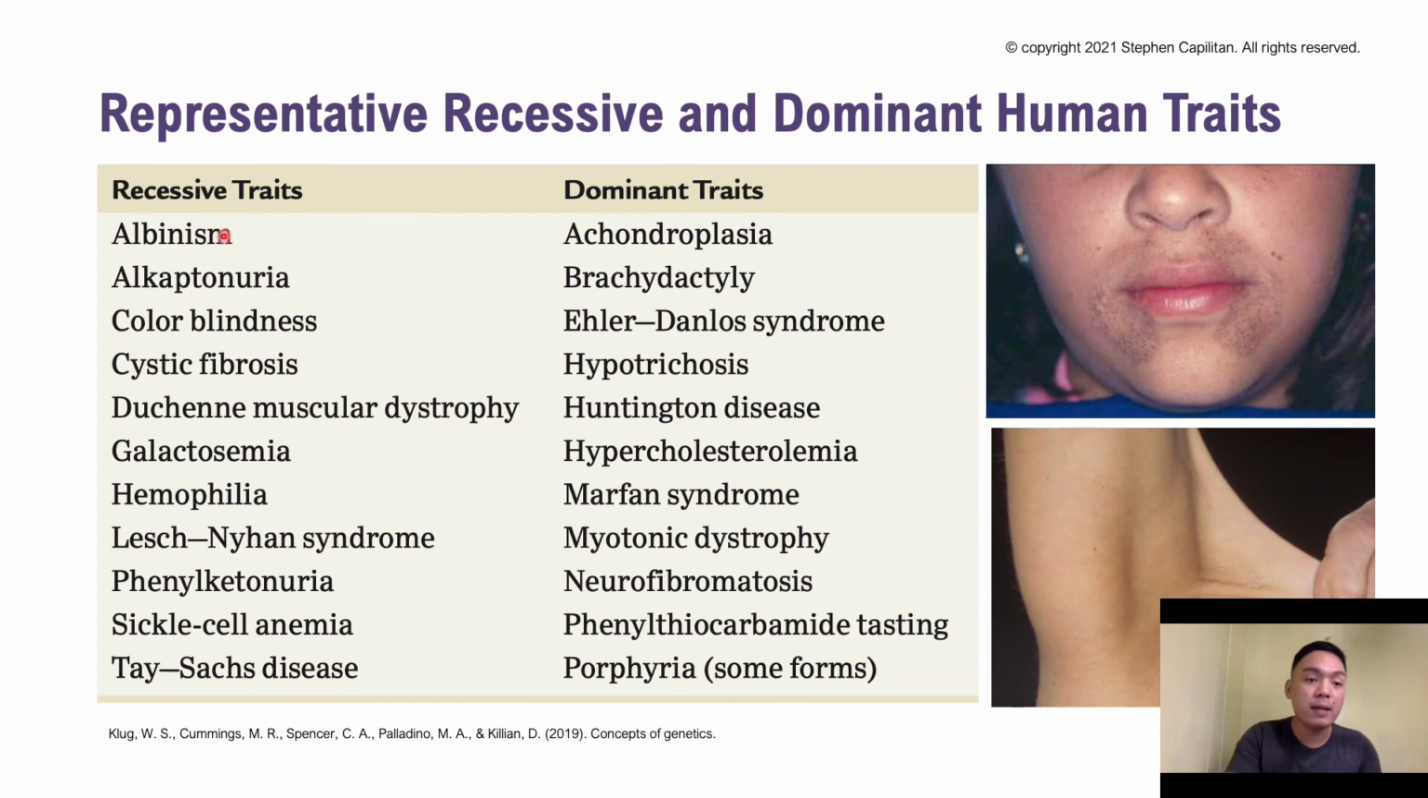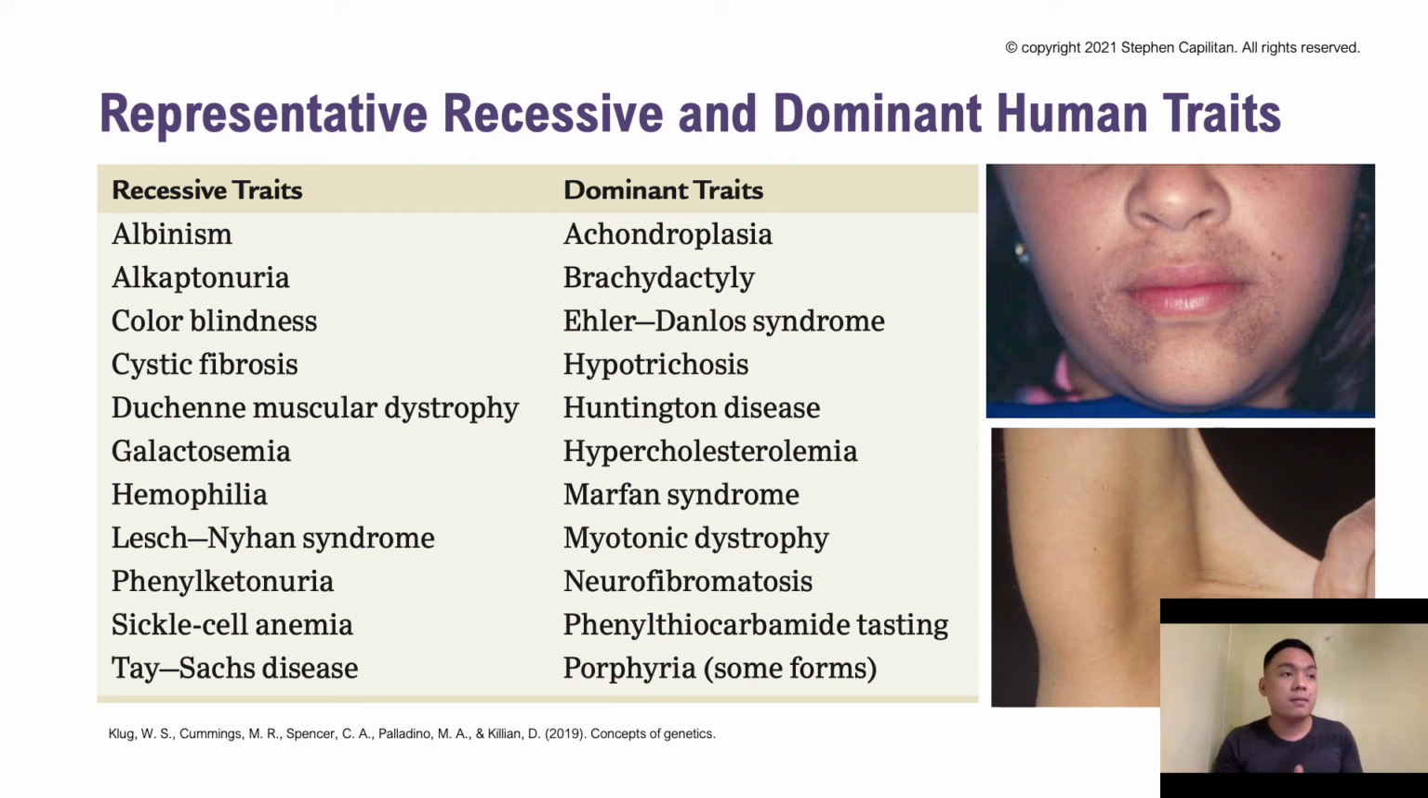We have here albinism, alkaptonuria, color blindness, cystic fibrosis, Duchenne muscular dystrophy, galactosemia, hemophilia, Lesch-Nyhan syndrome, phenylketonuria, sickle cell anemia, and Tay-Sachs disease. And dominant traits, we have here achondroplasia, brachydactyly, Ehlers-Danlos syndrome, hypotrichosis, Huntington disease, hypercholesterolemia, Marfan syndrome, myotonic dystrophy, neurofibromatosis, phenylthiocarbamide testing, and porphyria, or some forms.